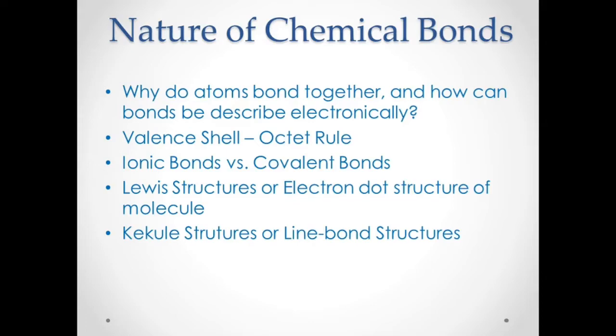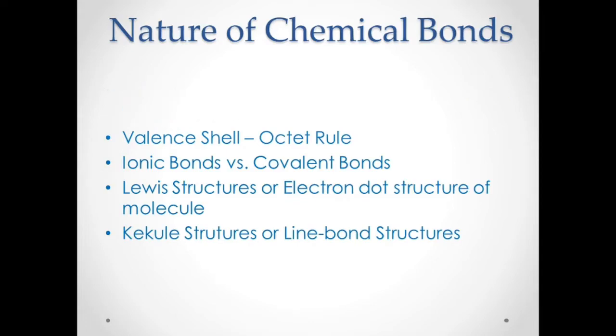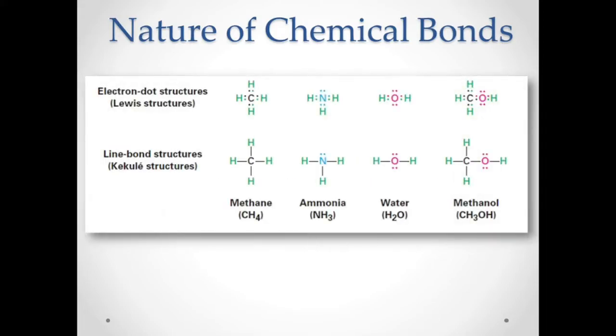To really understand what I mean, the next slide shows the Lewis structure and the line bond structure. Remember the electron dot structure: carbon has 4 valence electrons.